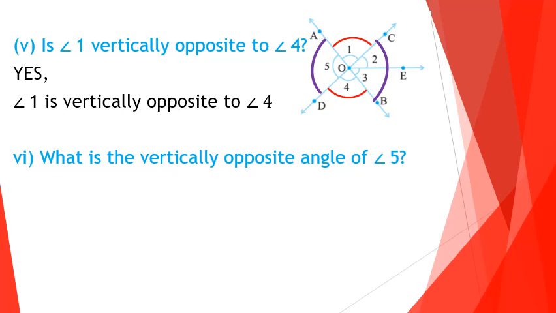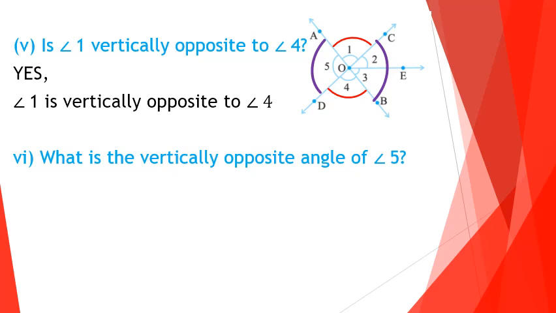Next part, what is the vertically opposite angle of angle 5? When two lines are intersecting, two pairs of vertically opposite angles are formed. Here angle 1 and angle 4 are one pair of vertically opposite angles. So what about the other pair? Look at the figure carefully. It is represented by purple color. So the other vertically opposite angles are angle AOD and angle BOC.